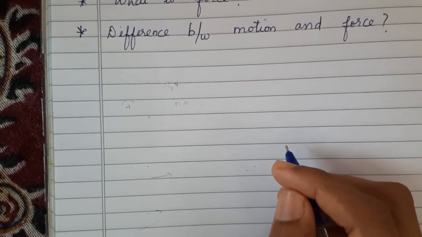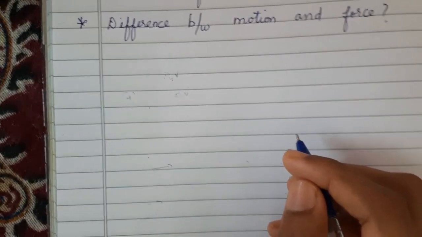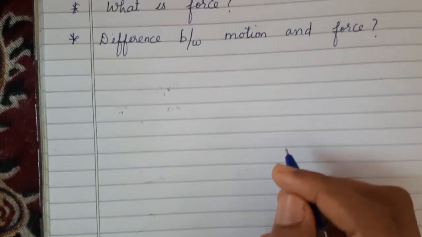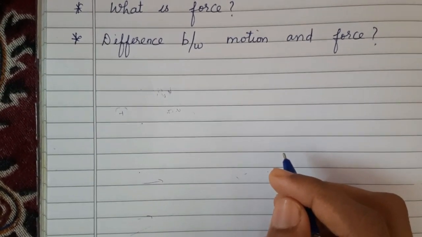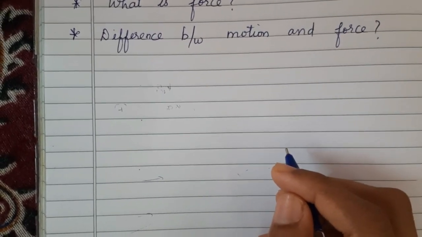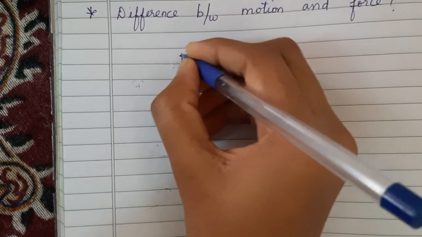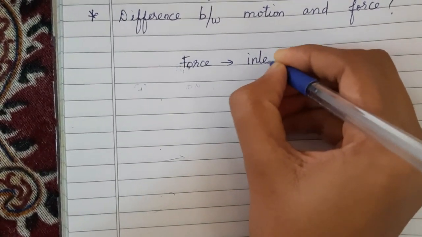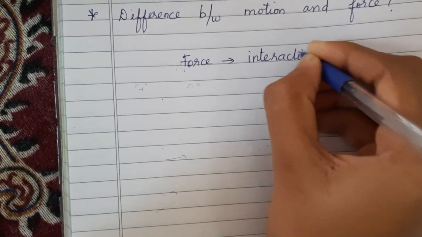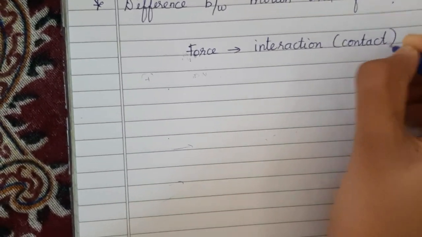If you just go stand at the back of the car and stretch your hands, will the car move? No. You have to be in contact with the car and then do the action of pushing. That is only your force. So, for the forces to happen, you should have interaction with the object. You should be in contact with the object.